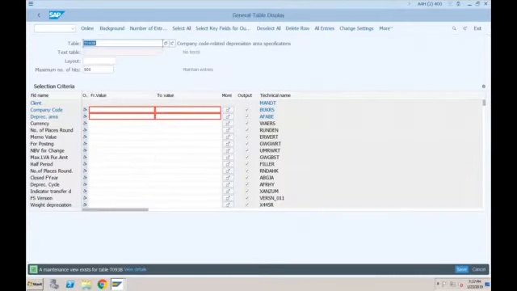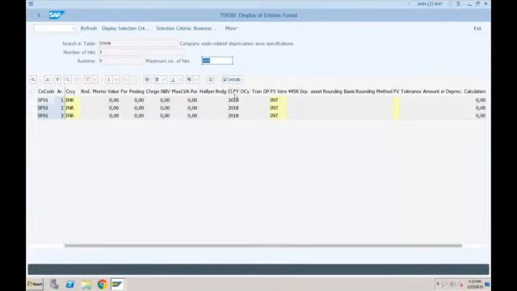T093B. In this one, if I provide my company code, which is SF01, and click on online, see, currently it is showing closed fiscal year as 2018. But the problem was, before, when we were getting the error, at that time these closed fiscal years were blank. The system was not able to show us any value here.